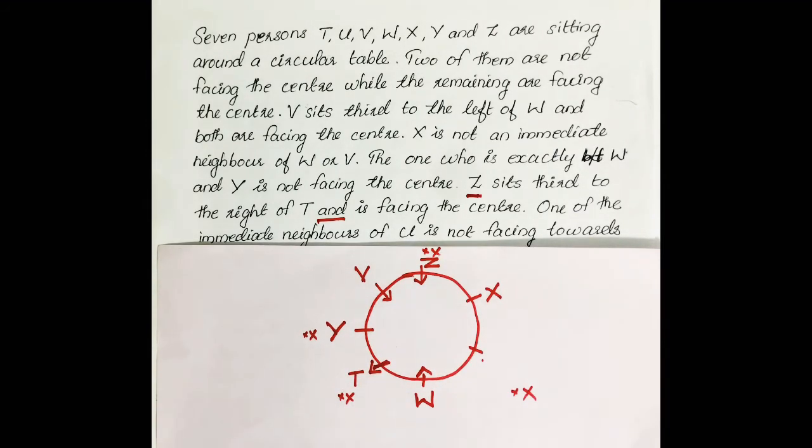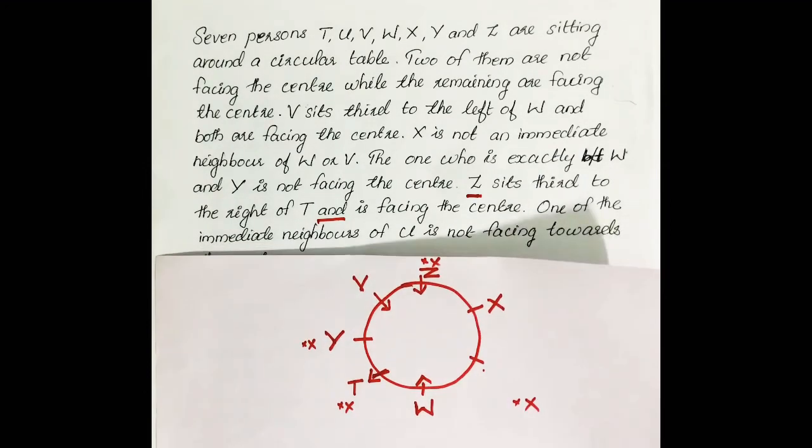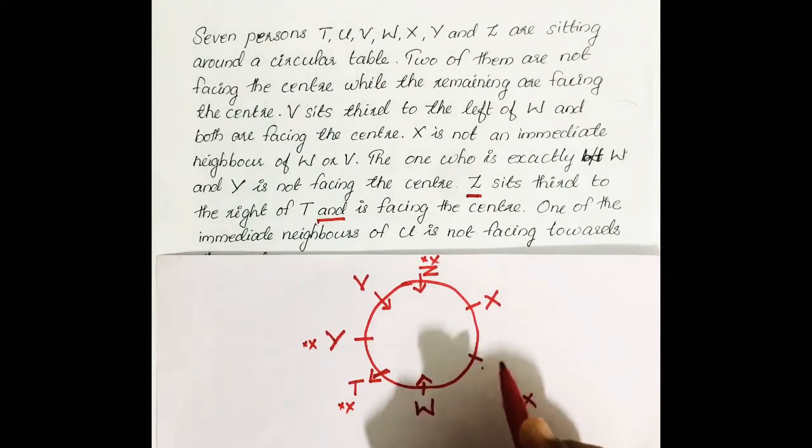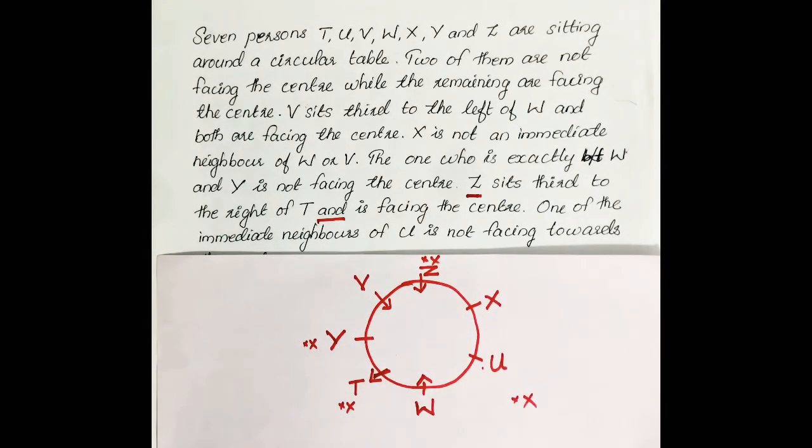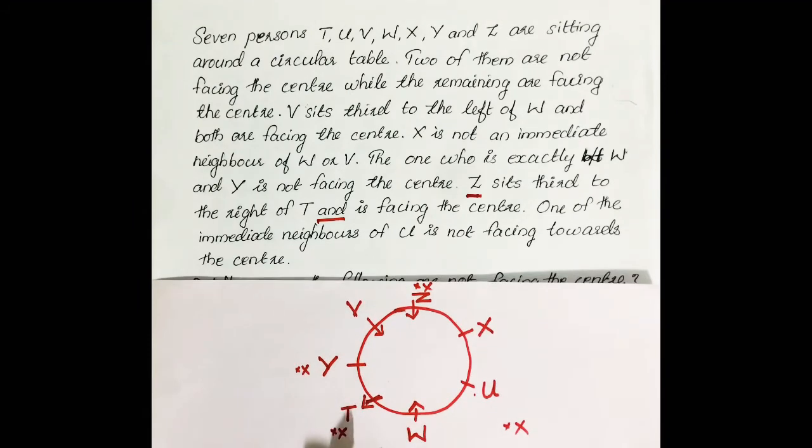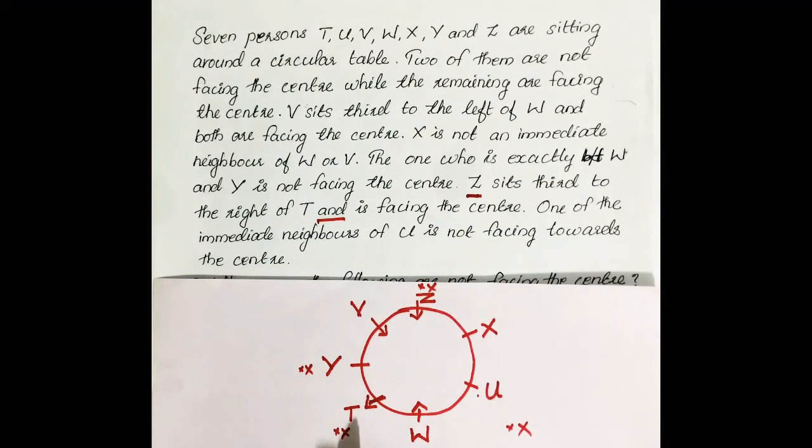That conditions are matching. Then only one place is left, that is for remaining person. Which person is remaining? U is remaining. So U is here. Then one more condition is given. One of the immediate neighbors of U is not facing towards center.